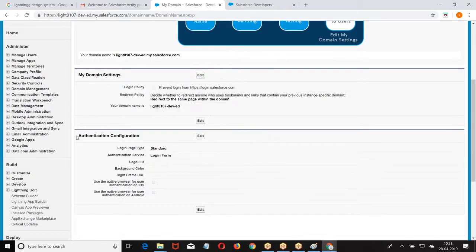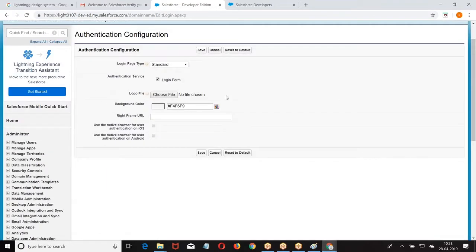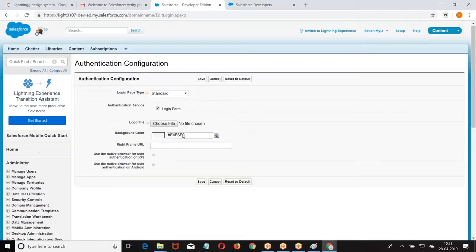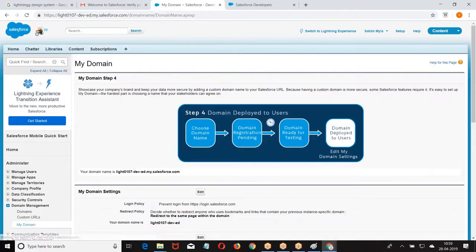Next one. Again, we have authentication configuration. This is what I told you. If you want the people to log in with LinkedIn, Facebook, or Gmail, I have to create authentication providers. Then those will be listed here: log in with LinkedIn, log in with Gmail, log in with Facebook. Select them and save it. When I select them and save it, users can log into Salesforce using any one of those systems. In case you have done the single sign-on concept or authentication, you will know that format here.